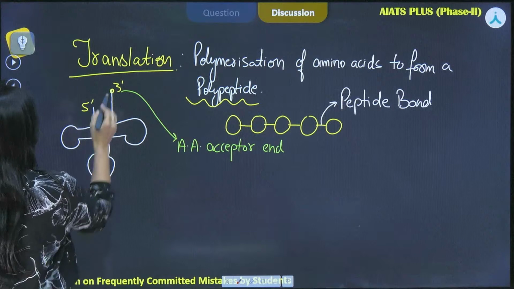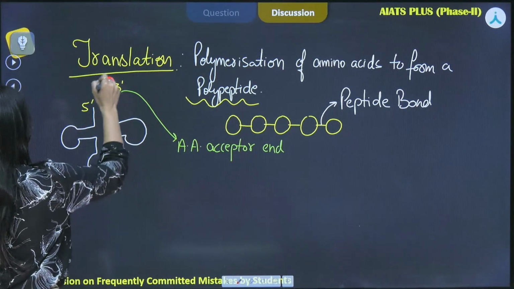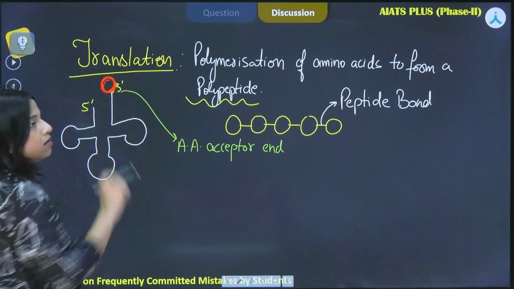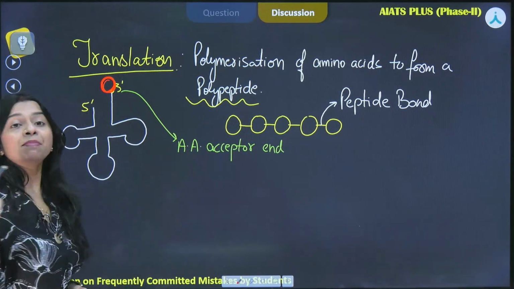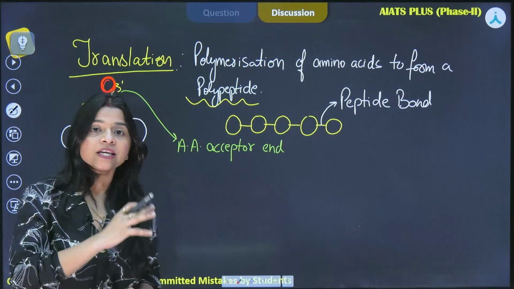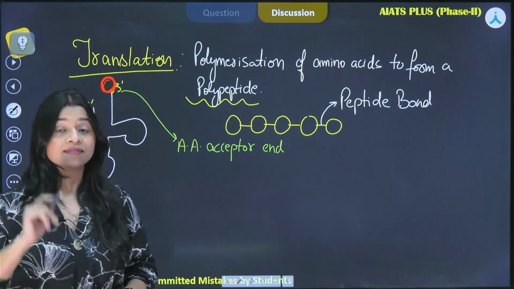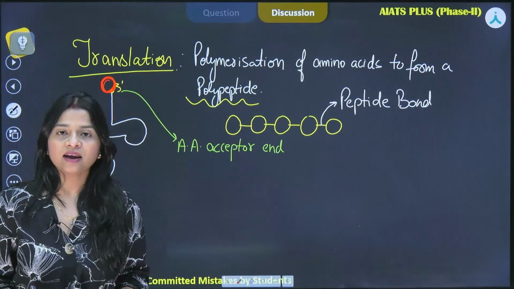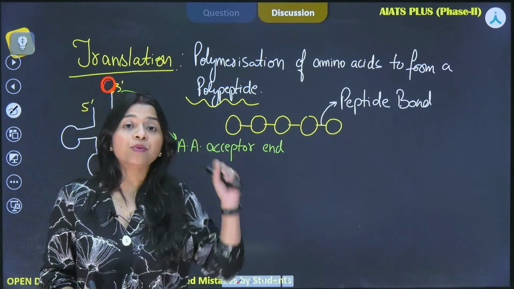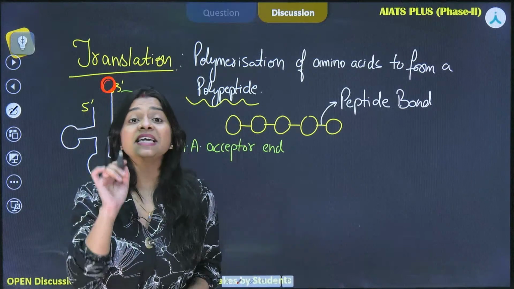That means whichever amino acid is present will come and bind to this position. Let us say this is the amino acid, it has come and bound to this particular position. Now what will happen next? This process, the binding of amino acid to the 3' end of tRNA, is happening in the presence of energy, that is ATP.